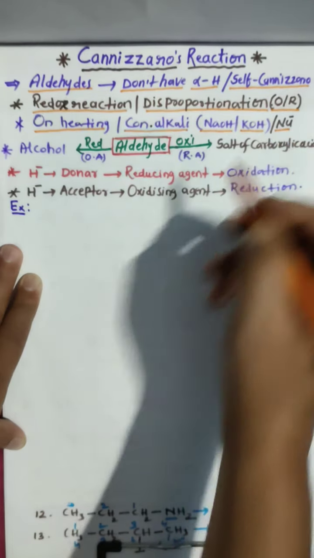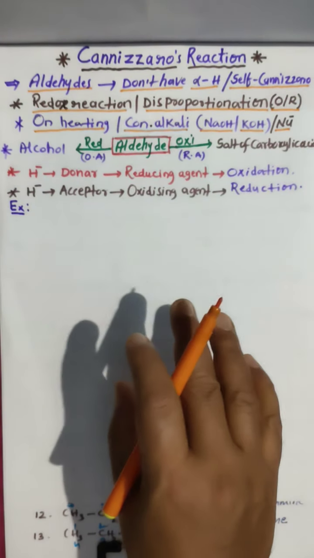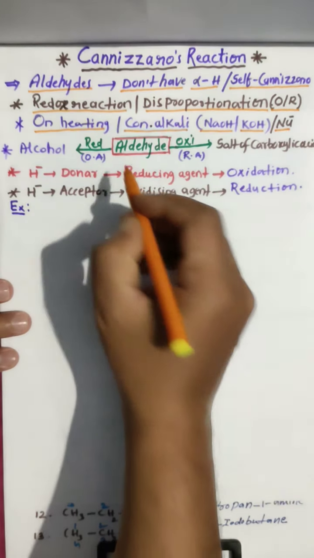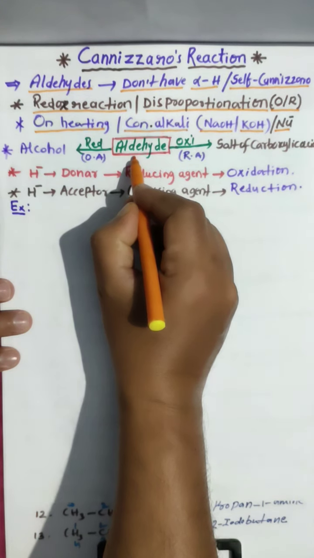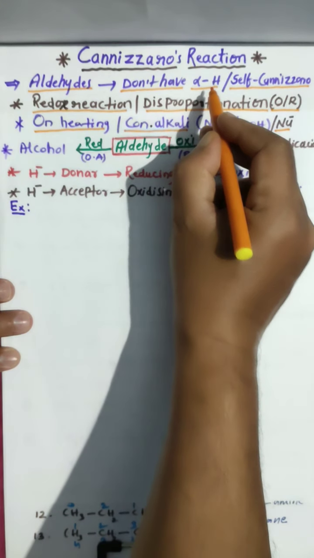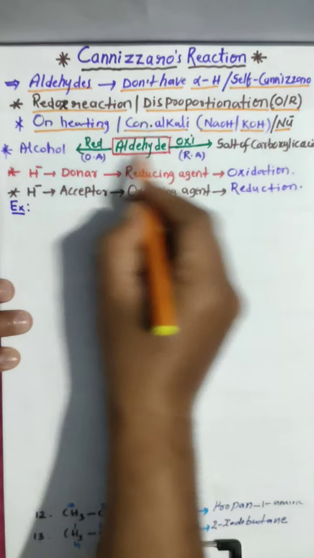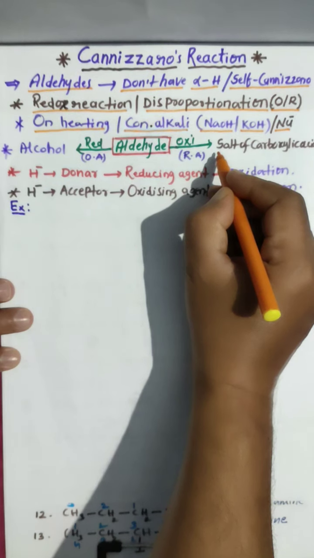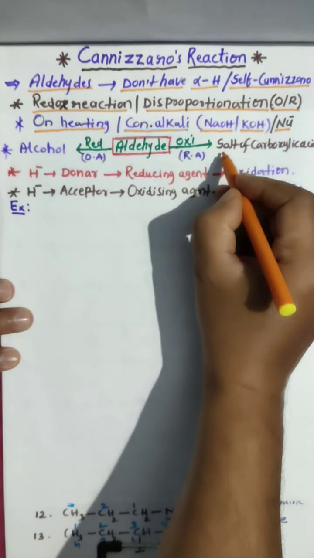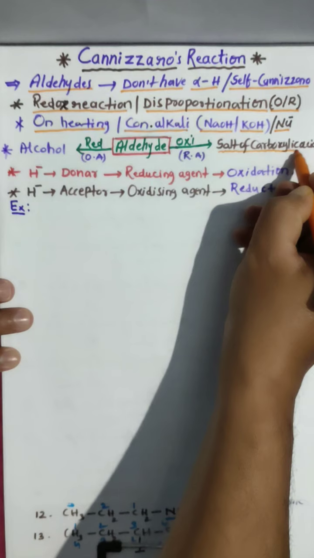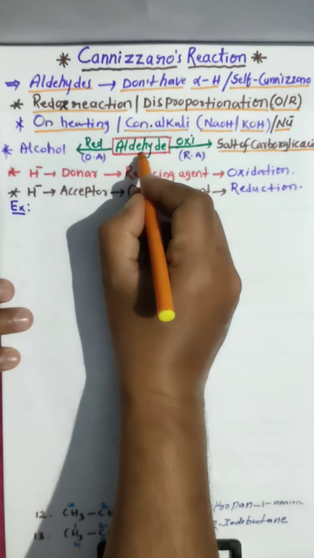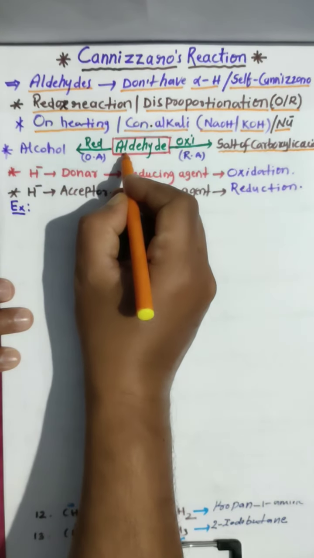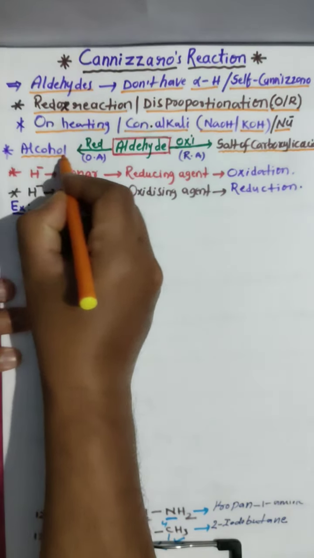The concentrated alkali acts as a nucleophile, and nucleophilic attack takes place. The aldehyde which doesn't have alpha hydrogen undergoes oxidation and reduction simultaneously. As we learned in the alcohol lesson, when an aldehyde is oxidized it gives the salt of a carboxylic acid, and when it is reduced it gives alcohol.